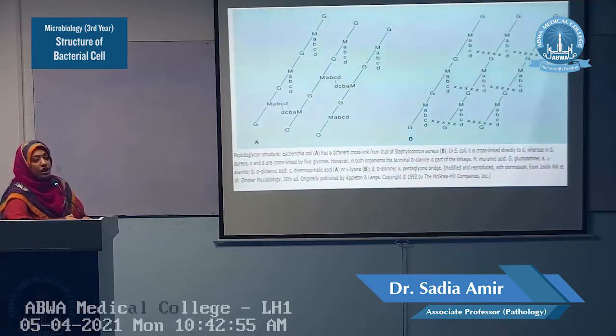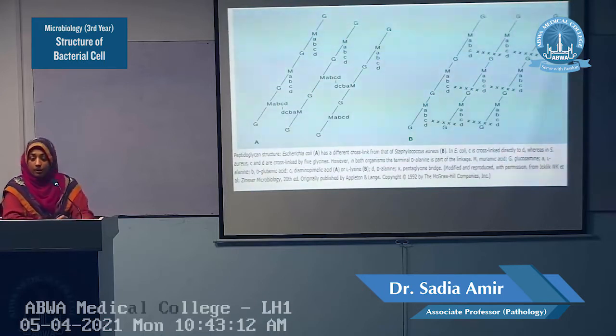To each muramic acid is attached a tetrapeptide, this small A, B, C, D. This is a chain of tetrapeptide. In most of the proteins, these tetrapeptides are D amino acids or L amino acids.